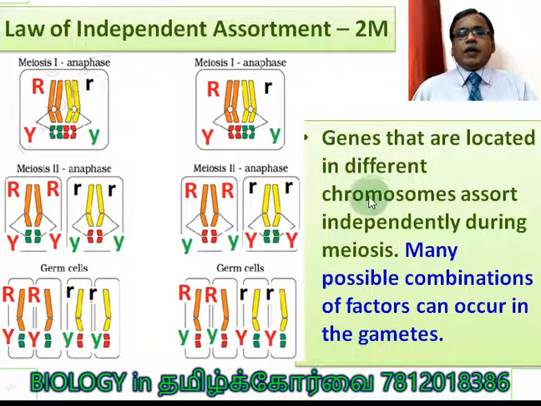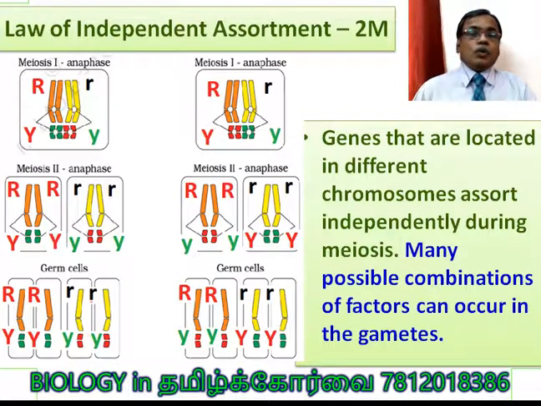Genes that are located in different chromosomes assort independently. So genes are not individually separating from each other; no, it is chromosomes that assort independently. You see, this is a homologous pair of chromosomes and this is another homologous pair of chromosomes. This is what is given in the CBSE book.